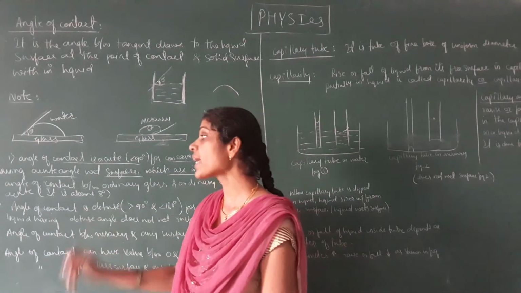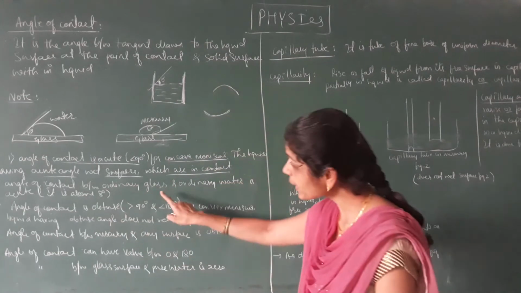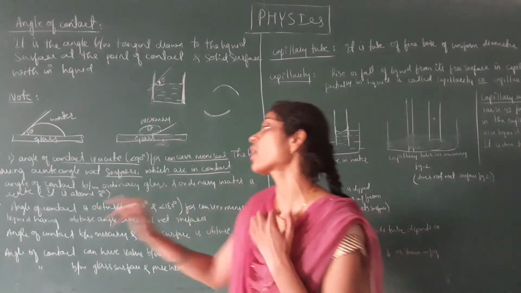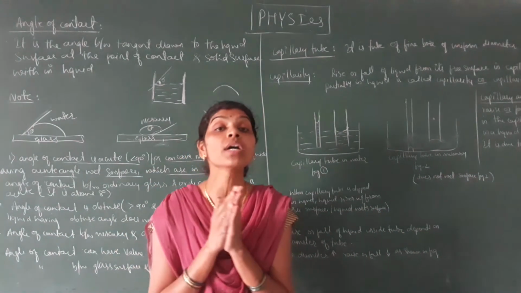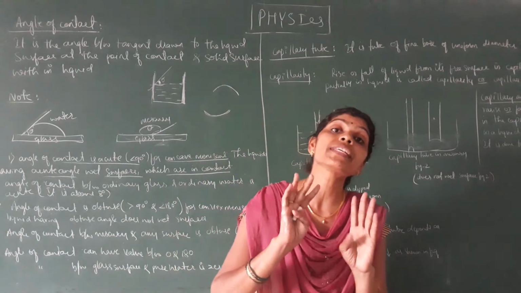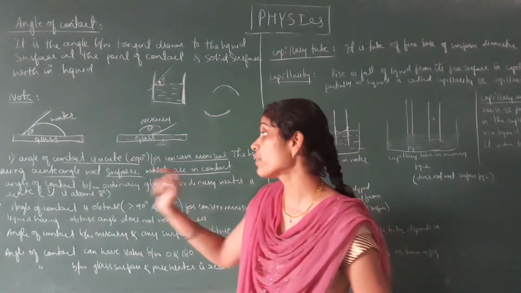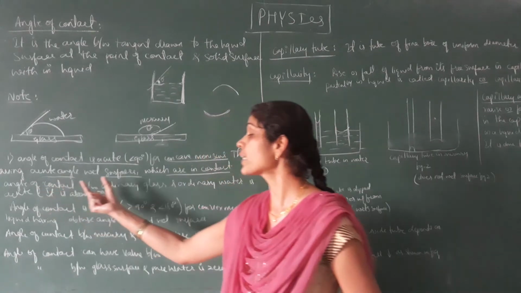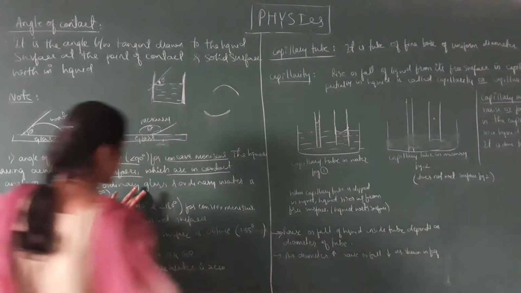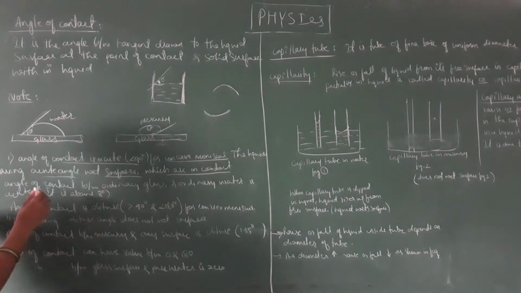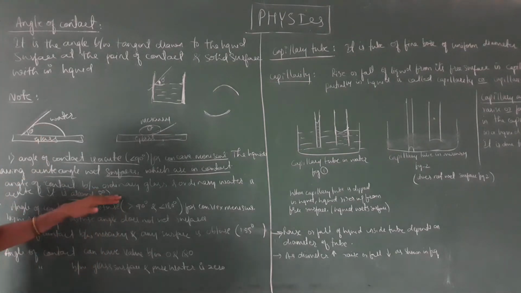So next, the angle of contact between ordinary glass and ordinary water is always acute. That is, its value is about 8 degree. So you have to remember, the angle of contact between ordinary glass and ordinary water is acute. It is about 8 degree.